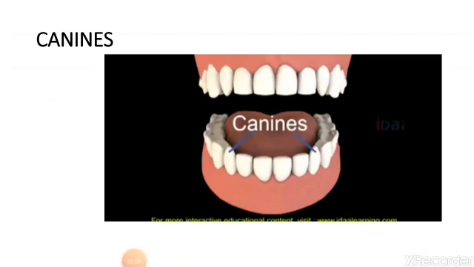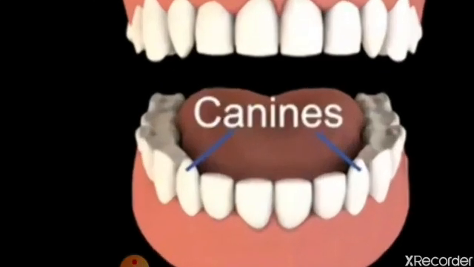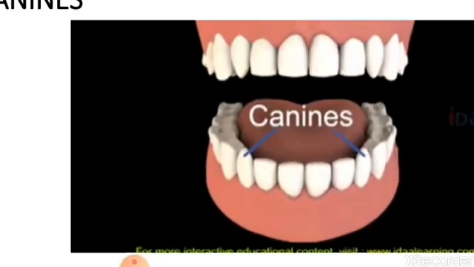The second type of teeth is canines. It is also called tearing teeth. Generally, before chewing the food, you tear the food. This is done with the help of canines. This is present next to the incisors. We have a total of 4 canines in our mouth, 2 on the upper jaw and 2 on the lower jaw.